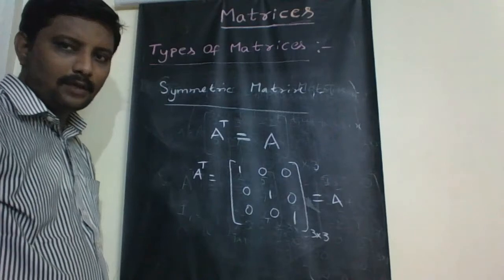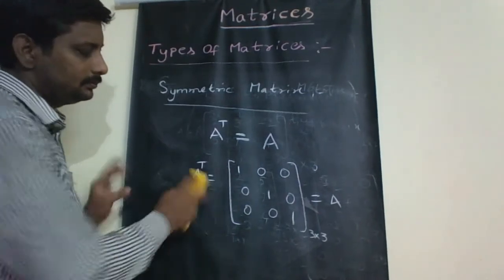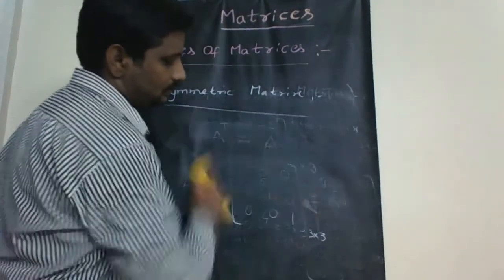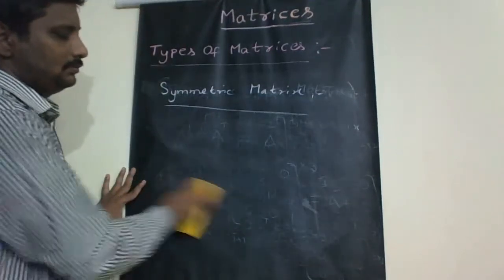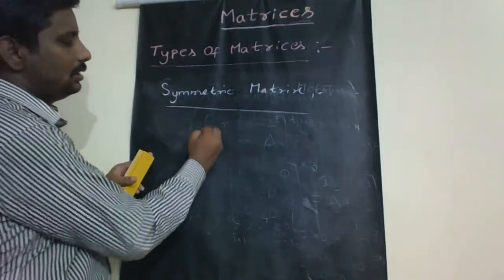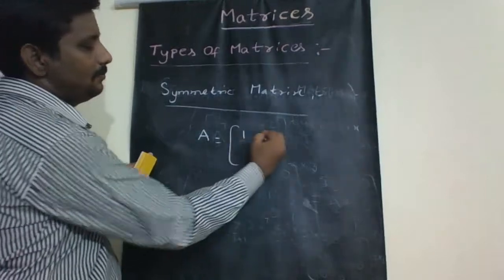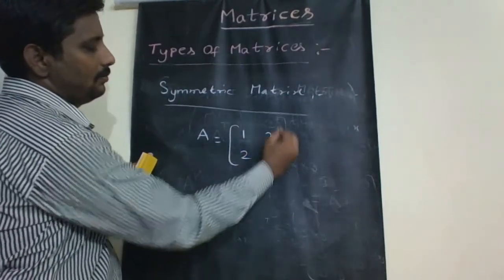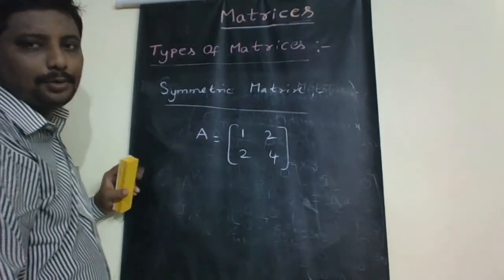Another example of a symmetric matrix. The matrix A is 1, 2, 2, 4.